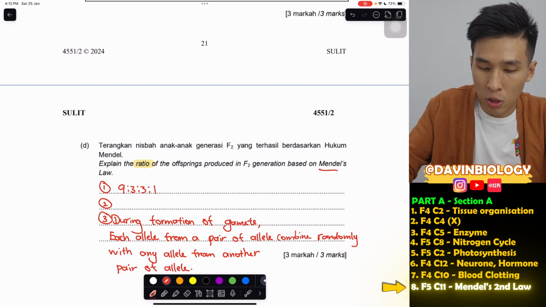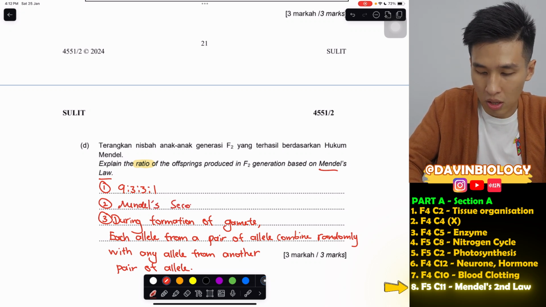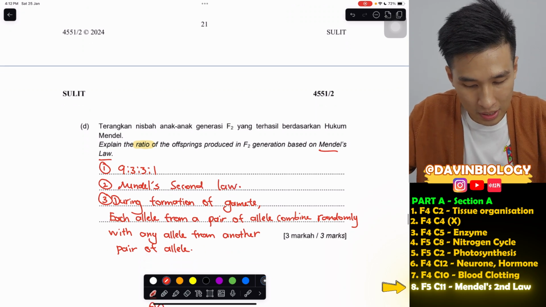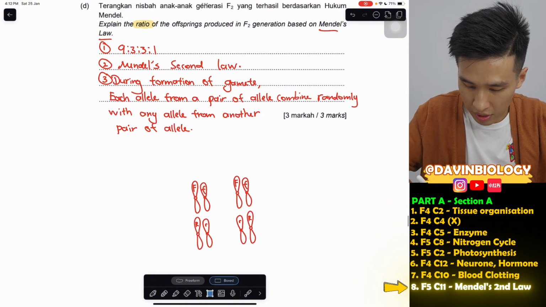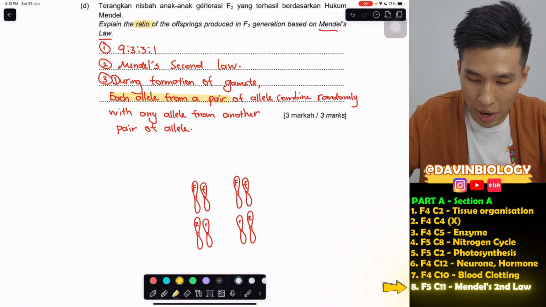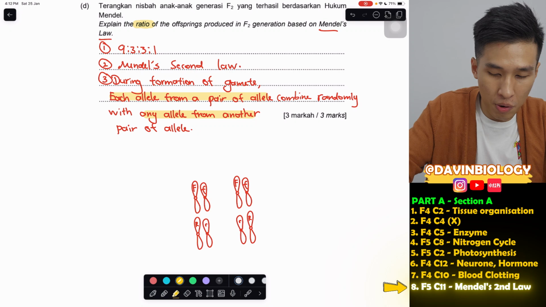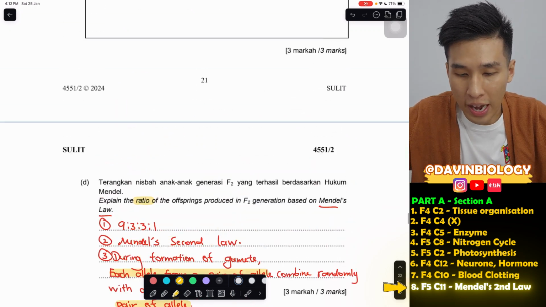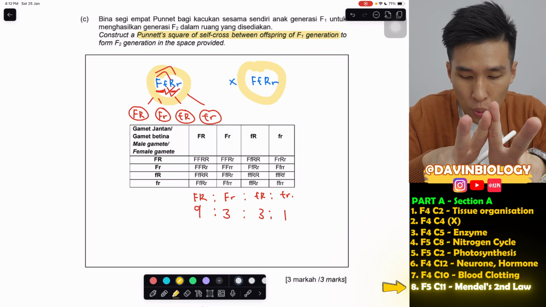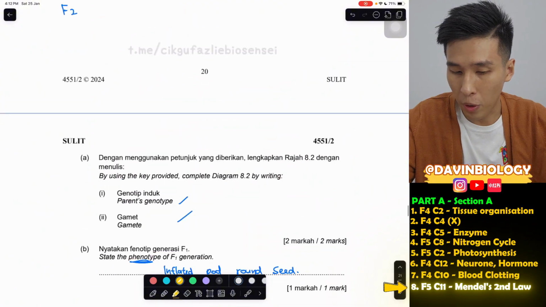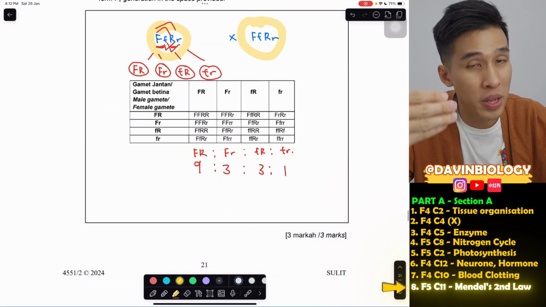Then what is the Mendel's law involved? Dihybrid involves Mendel's second law, whereby you just have to explain that during formation of gametes, each allele from a pair of alleles combines randomly with any allele from another pair of alleles. Meaning to say, why, when I cross these two heterozygous, would I get so many combinations? Just now when I combined dominant and recessive, I only got one combination of offspring. Why now do I get so many different combinations?